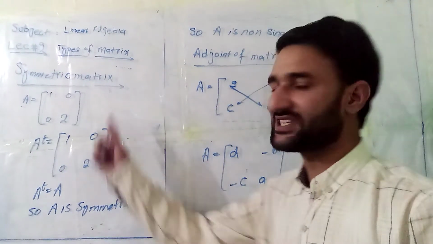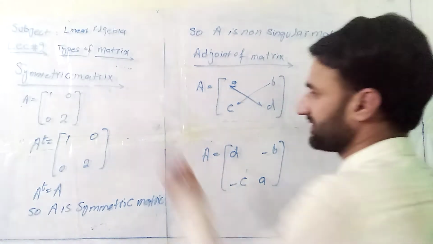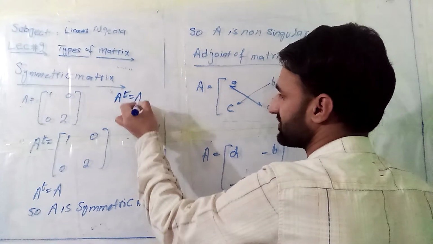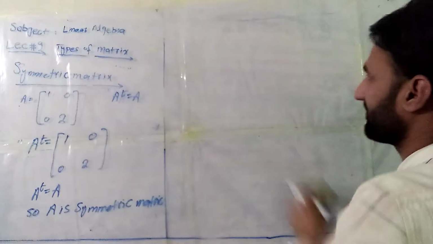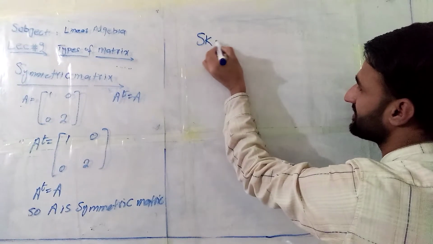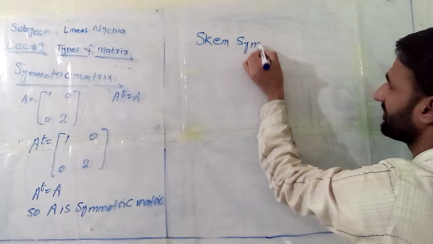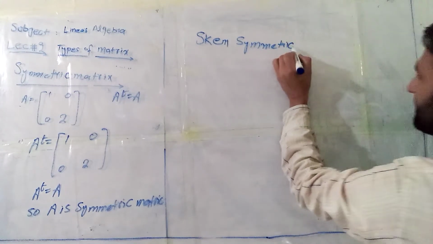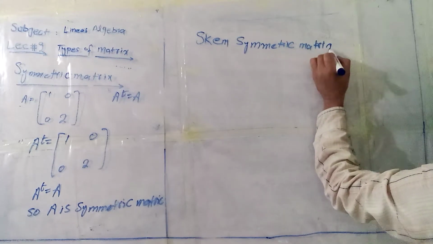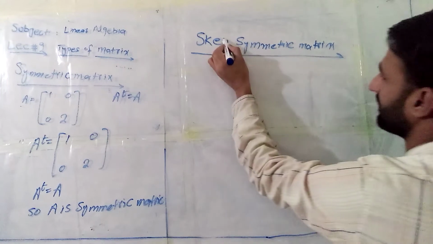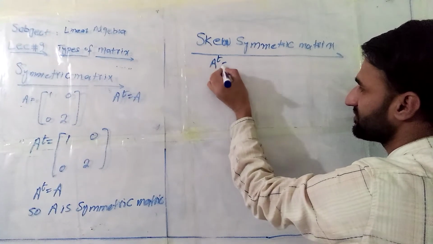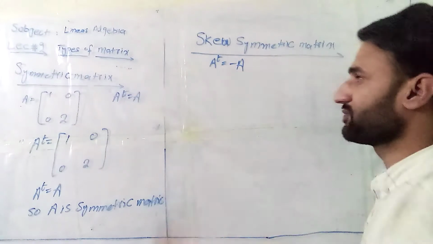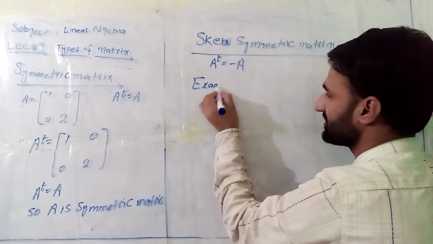Now I move forward. What is a skew symmetric matrix? There is a minor change. Remember one thing: for a symmetric matrix, I'm going to repeat, A transpose equals A. The second definition is the skew symmetric matrix. The condition of a skew symmetric matrix is that A transpose is equal to minus A. To understand this, we choose a suitable example.